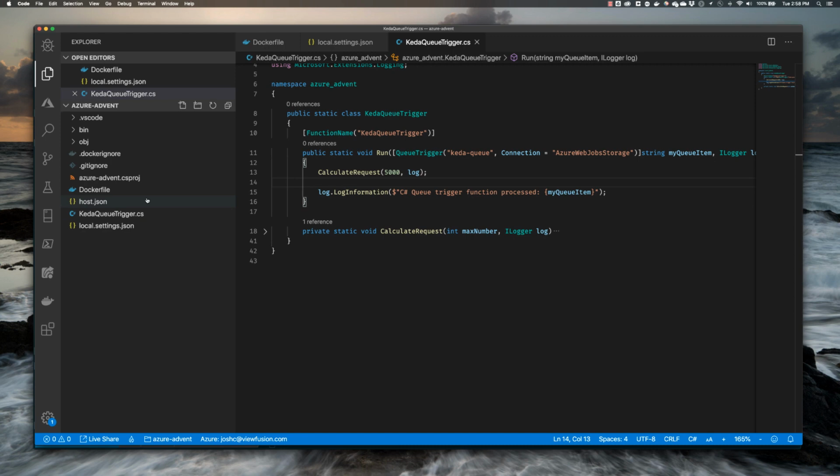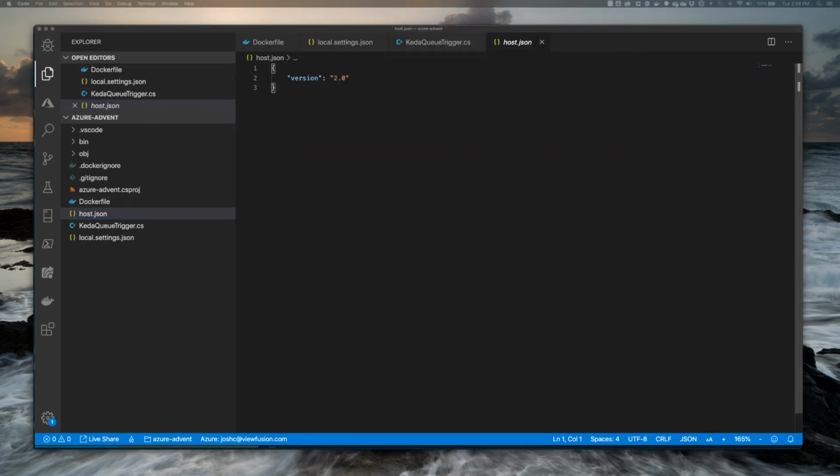The other thing that we want to go ahead and update is the host file. Now, this host file is not something that you would normally do in production. This is, once again, going to help us see the activity that we want to see when we run this under load. What this is doing is giving directions to the Azure Functions runtime to only process one of these batches at a time. Obviously, we would not want to use this in production. It's going to reduce our ability to make use of these instances to process multiple requests at the same time. But this will trigger some increased scaling so we can see KEDA in action.